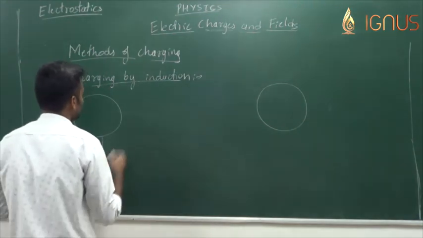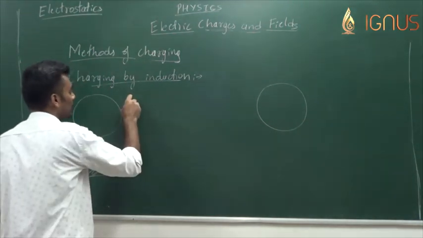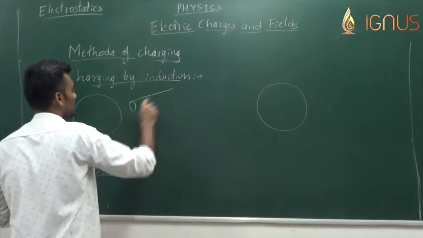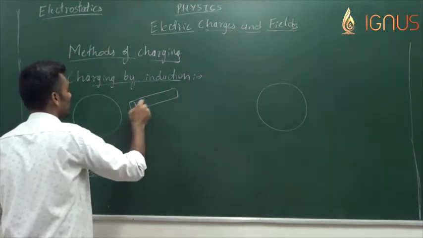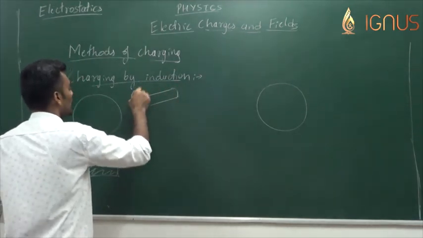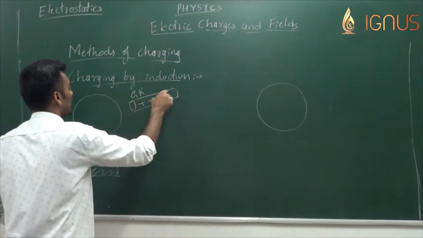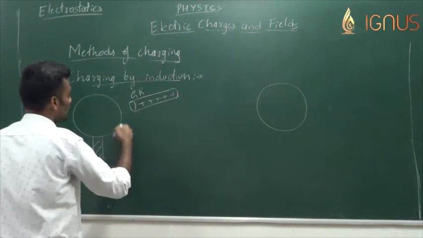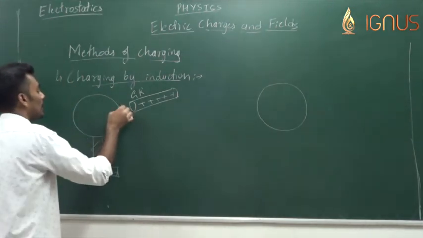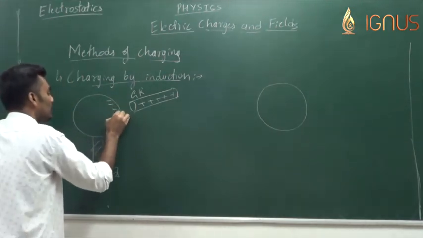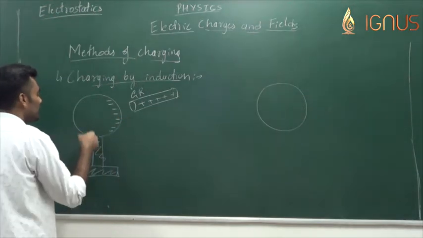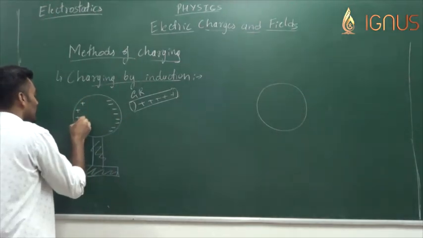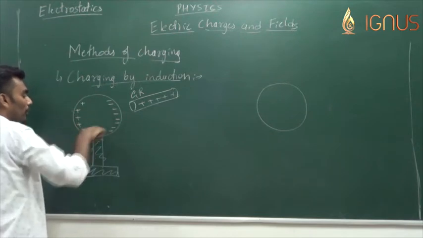Now the same method is repeated: a charged body or charged glass rod is brought closer, not in contact, close to one end of the metal sphere, and hence this end of the metal sphere will now have more negative charge and this end will have more positive charge.